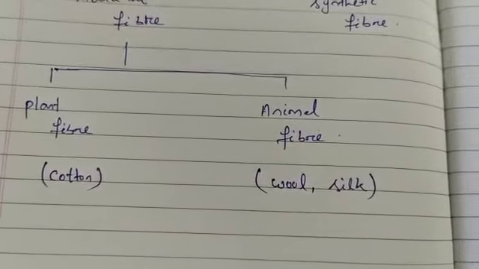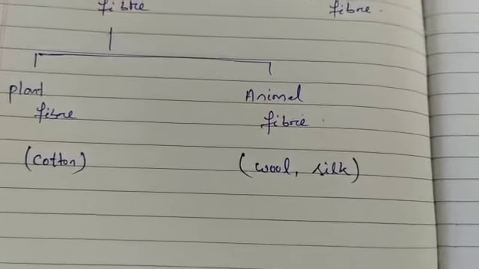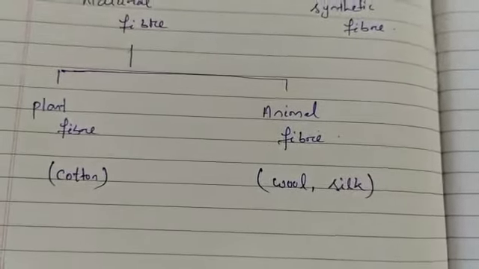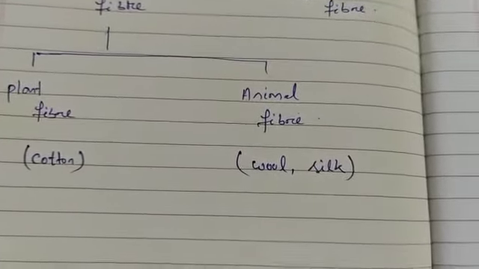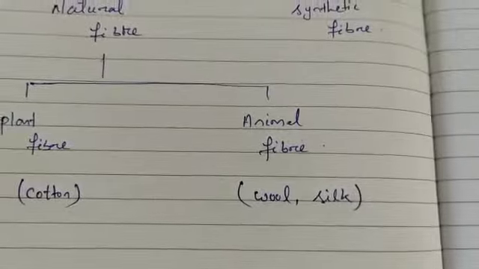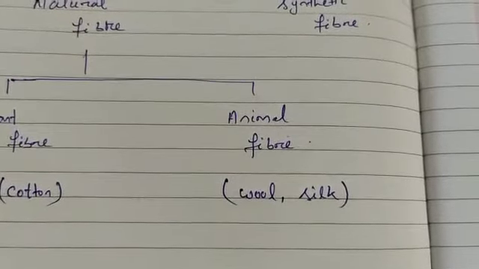So cotton is mainly used for making summer wear. We are using cotton as summer clothes. We are using wool in winter wear, means winter clothes, because of its insulating properties. And silk is a very popular fiber which is used to make a variety of beautiful and expensive clothes.